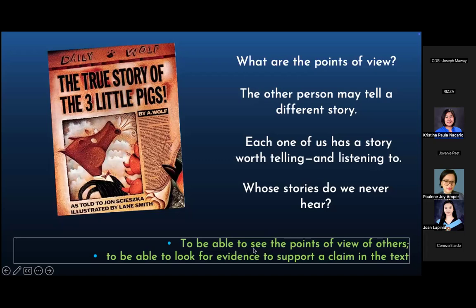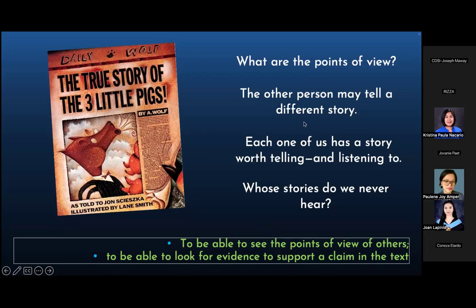One is for the student to be able to see the points of view of others, and the other, which is very much an English subject action goal, is to look for evidence to support a claim in the text. So to look for evidence from the story to support a claim.